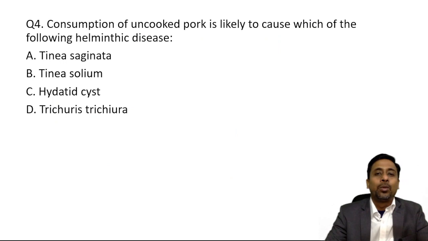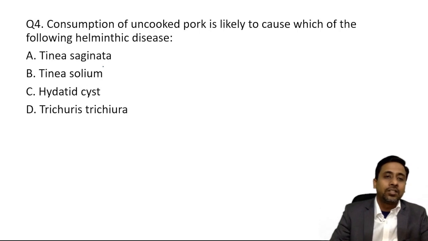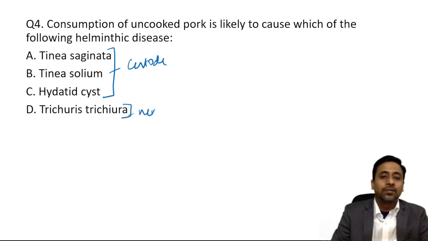Consumption of uncooked pork is likely to cause which of the following helminthic infections? So if you see these first three, these three are cestodes, and this is a nematode first of all.